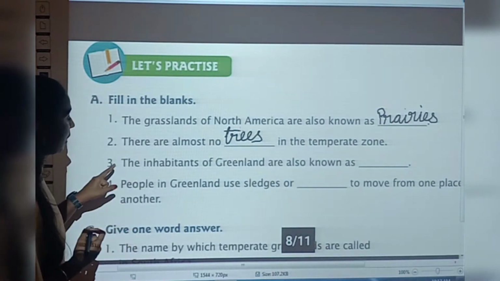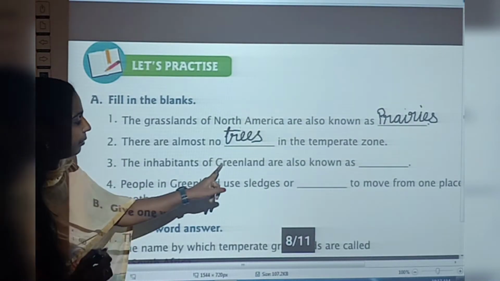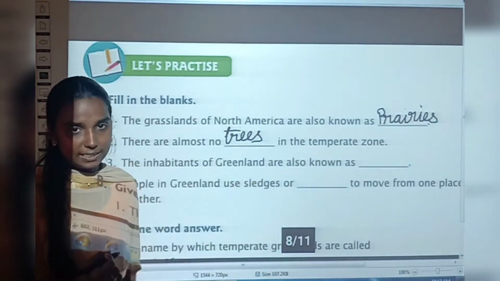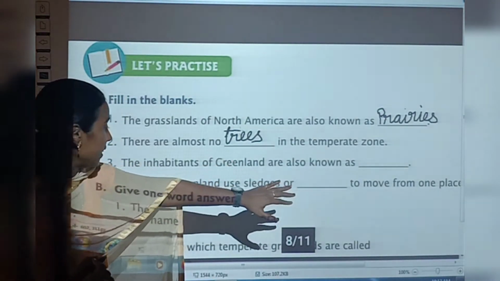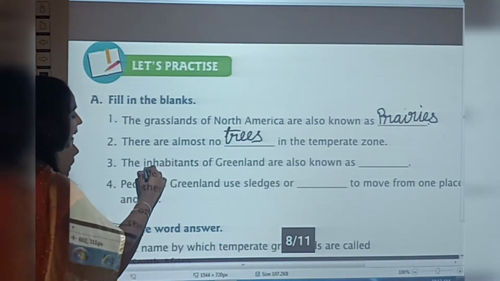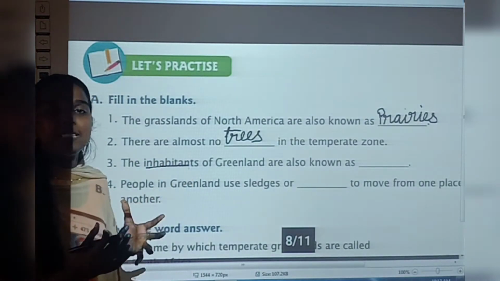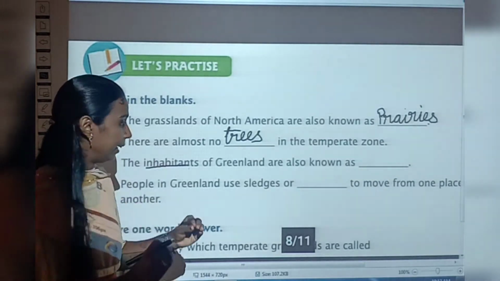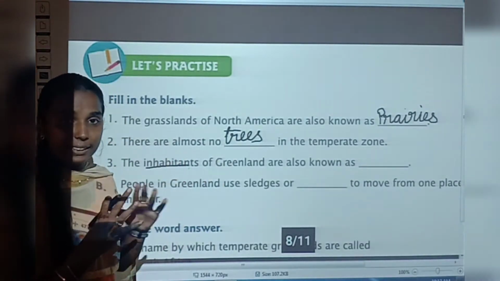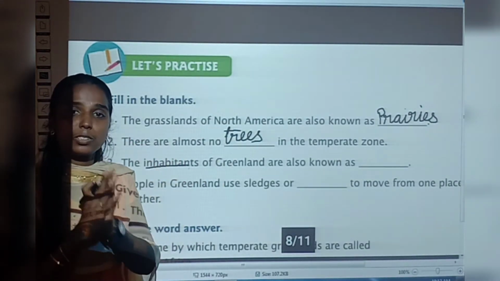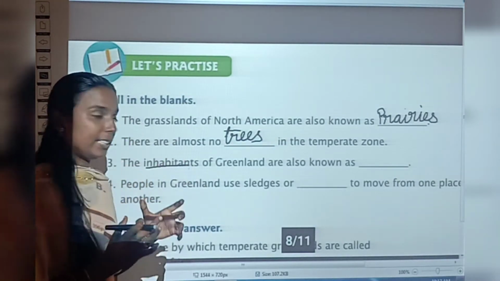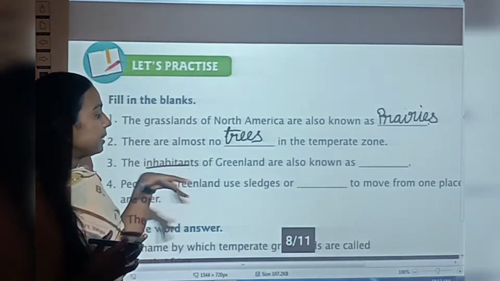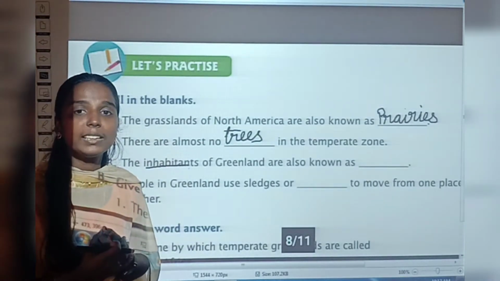Now see, the inhabitants of Greenland are also known as dash. So, what do you mean by the term inhabitants? Inhabitants means the people who are living there. So, the people who are living in Greenland. Greenland belongs to which zone? Temperate zone or frigid zone? Yes, frigid zone, right? So, the inhabitants of Greenland are also known as what?